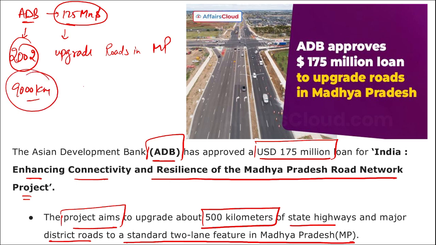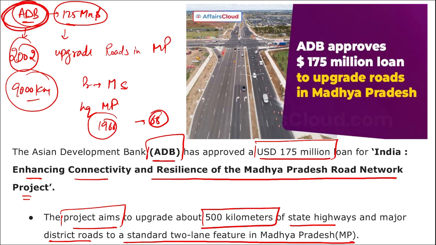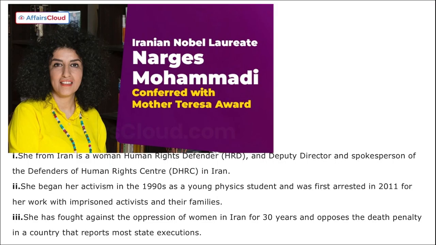If we talk about Asian Development Bank, who is the president here? Masatsugu Asakawa, and the headquarters is in Manila, Philippines. It was established in 1966 and a total of 68 members are there in Asian Development Bank. So coming back, it was Asian Development Bank that has approved a loan of $175 million for upgradation of the roads in Madhya Pradesh.